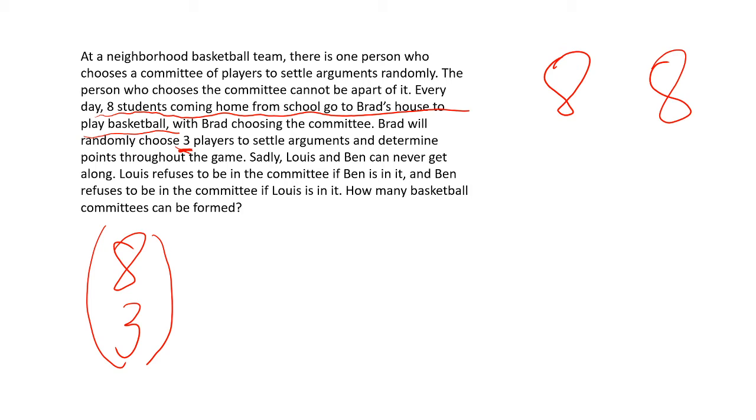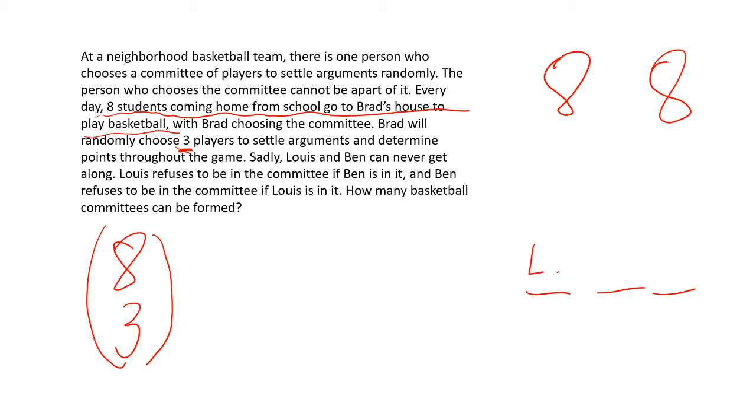Sadly, Lewis and Ben can never get along. Lewis refuses to be in the committee if Ben is in it, and Ben refuses the committee if Lewis is in it. So basically what's going on here is, 8 choose 3 is not the answer, but we're going to use it in the future in this problem. We need to form a committee in which Lewis and Ben are not both in it. So we form a committee of 3 people.